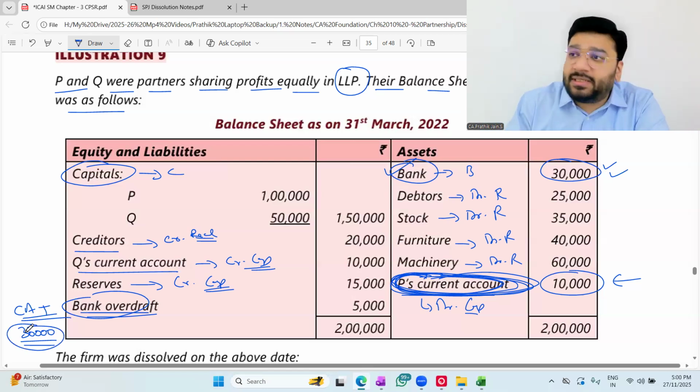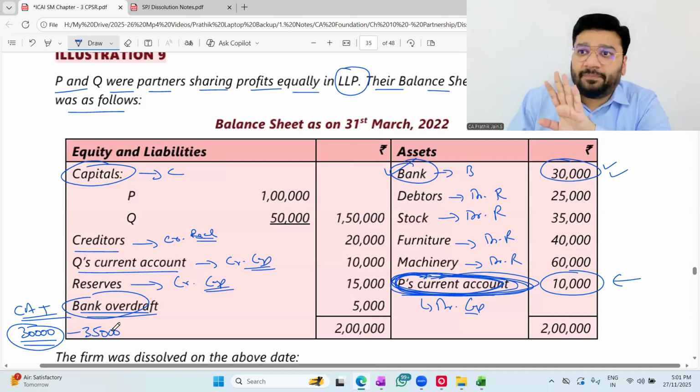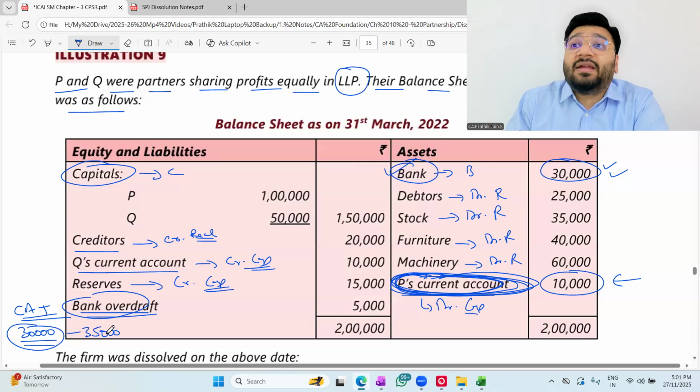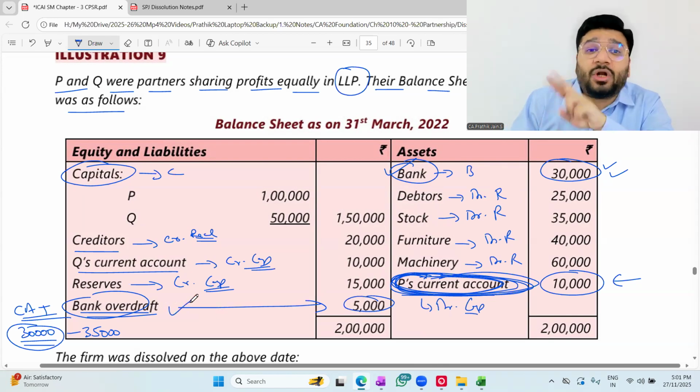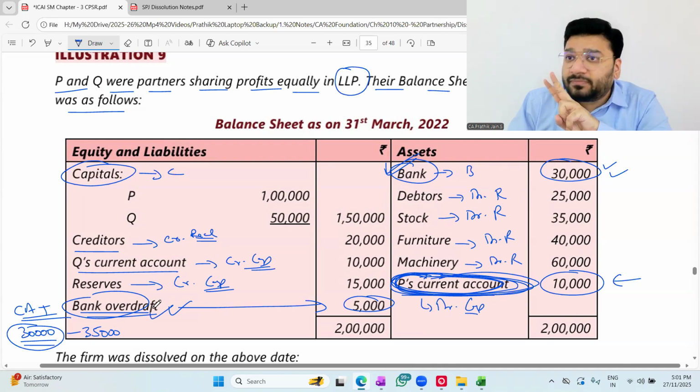So 30,000 I deposited, but I withdrew 35,000 rupees. 30,000 is there in the bank account. How much can I maximum withdraw? 30 only. But I withdrew 35. The extra 5,000, from where did I withdraw? From the banker. Banker gave this as a loan. Should I pay this money or not? Yes. Until I pay this money, this 5,000 is my liability. So bank OD is coming as a 5,000 liability. Now this is a separate bank account. So this particular entity has two bank accounts. One is a normal current account, second is a current account with OD facility. Got it? Not got it?